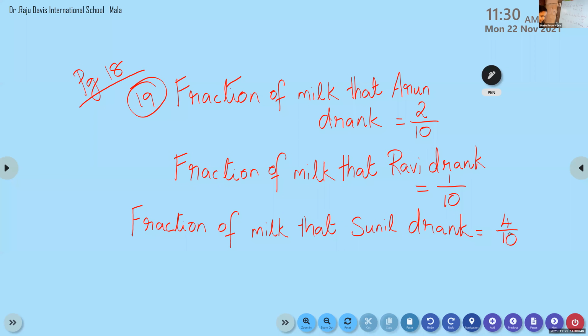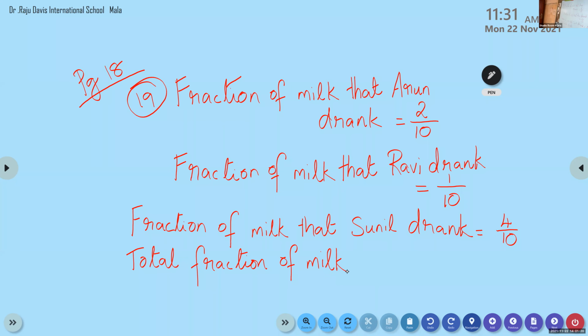Okay. So next what we had to do, we had to find out the total fraction of milk that was drunk by all these 3 persons. Total fraction, 7 by 10. You had to add. 7 by 10, yes. So we had to write the step here.